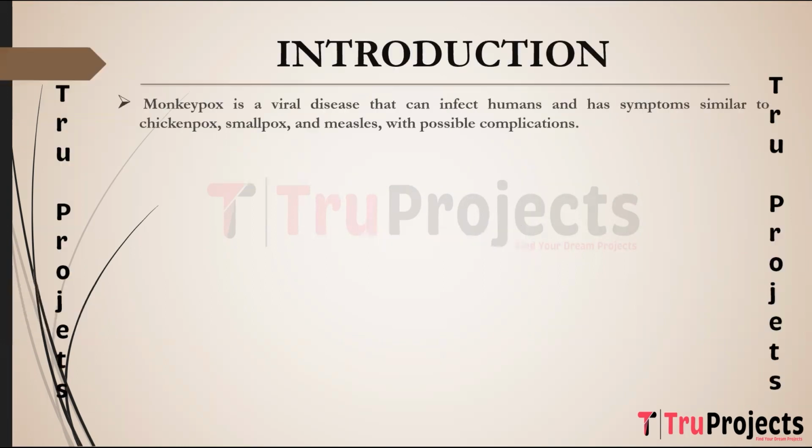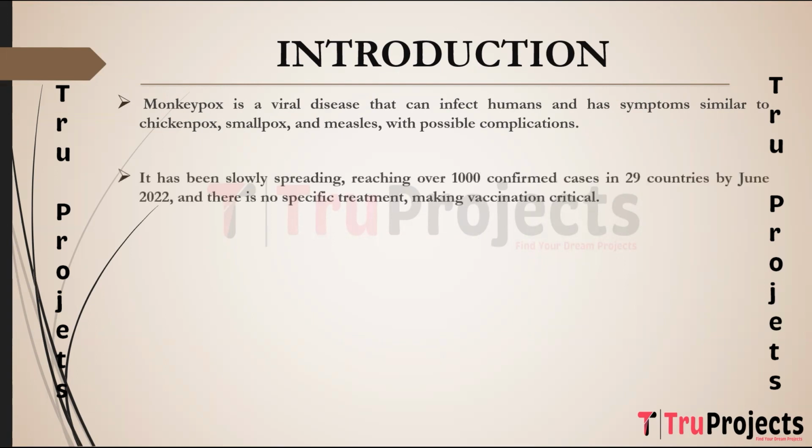Introduction of the project. Monkeypox is a viral disease primarily found in monkeys, but it can affect humans, causing symptoms similar to chickenpox, smallpox, measles, with potential complications like sepsis and pneumonia. The disease has been spreading slowly and had reached 29 countries with over 1,000 confirmed cases by June 2022. And there is no specific treatment for it, making vaccination a crucial preventive measure.